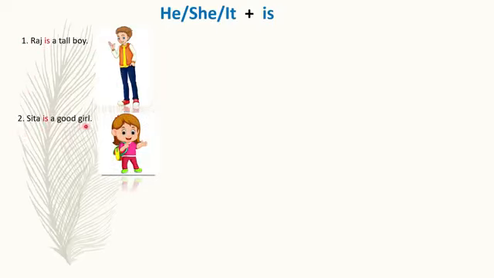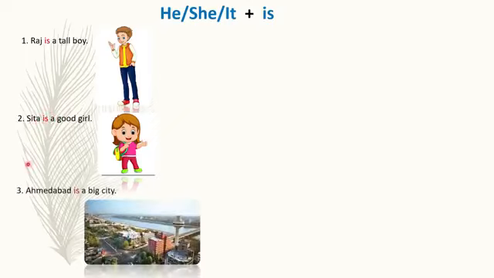Sita is a good girl. Here you can see Sita is one girl, and for singular we will use helping verb is. Ahmedabad is a big city. Here we are talking about Ahmedabad.